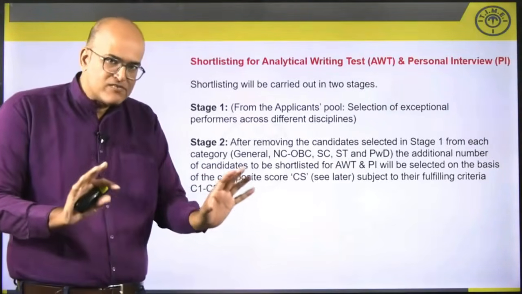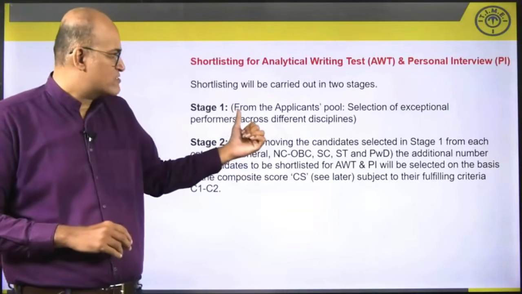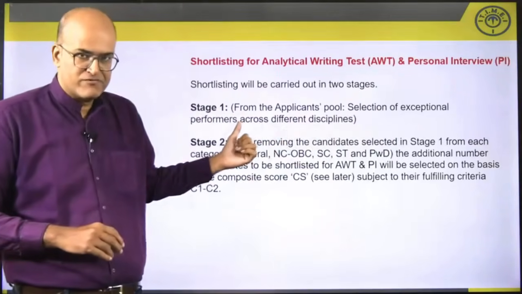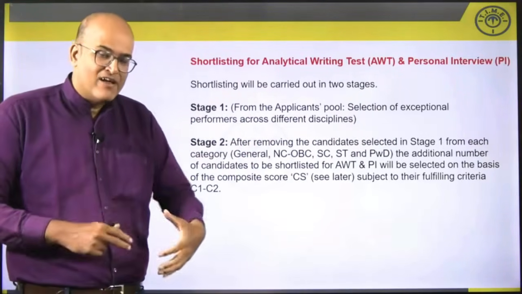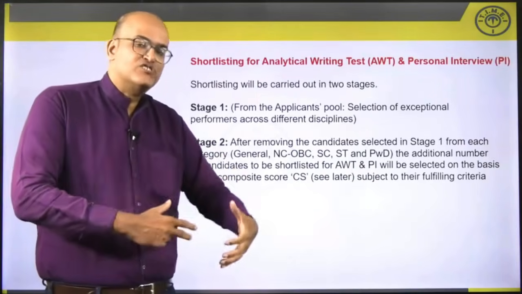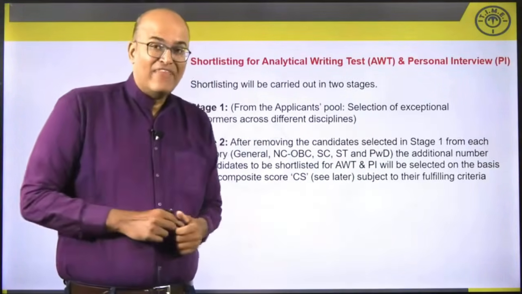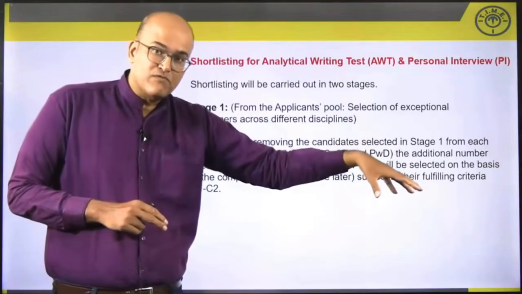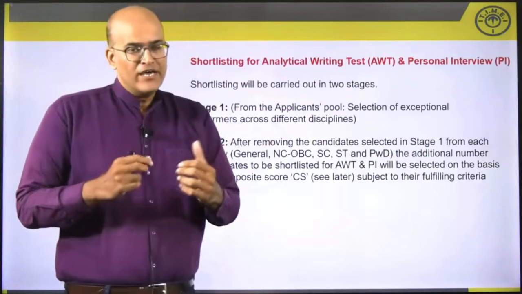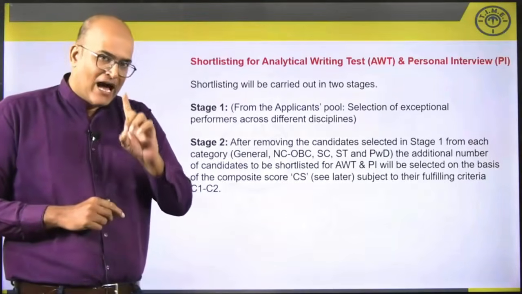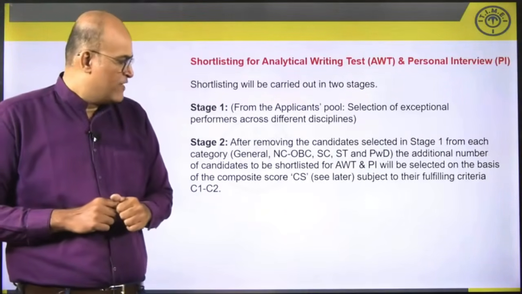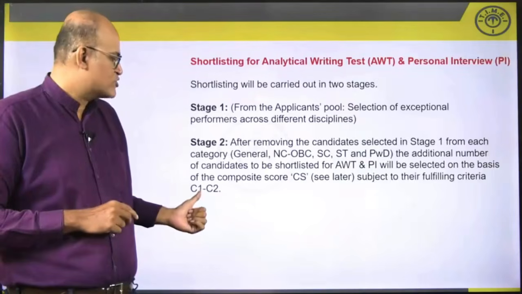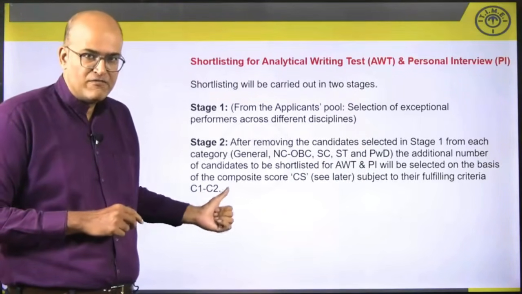But for the time being, just remember that they are not just taking the exceptional performers in each of the disciplines. Apart from that, they are having some additional calls being given, and that is being given on the basis of composite score. How that composite score will be calculated, I'll share with you in a minute. But along with the composite score, the requirement would be that the candidate should also fulfill conditions C1 and C2.